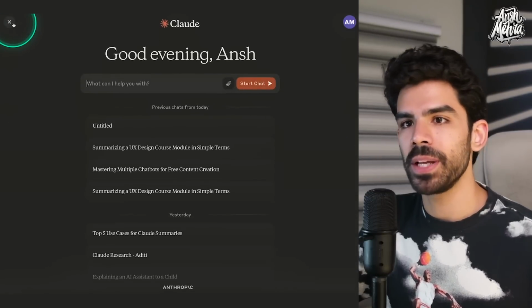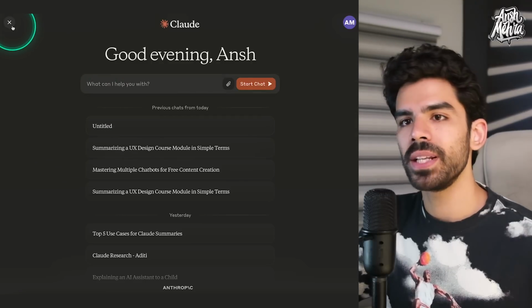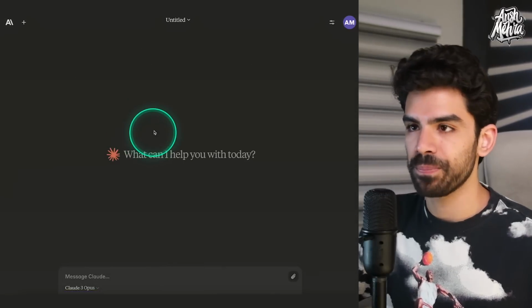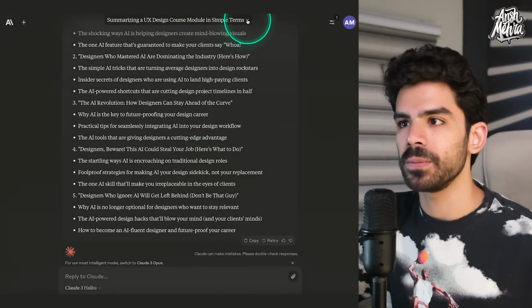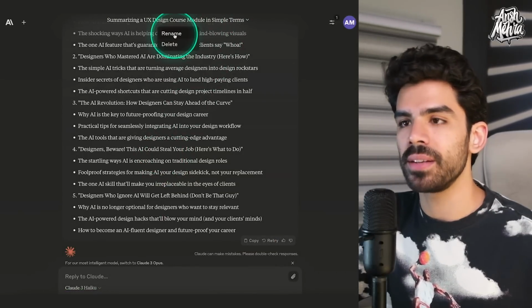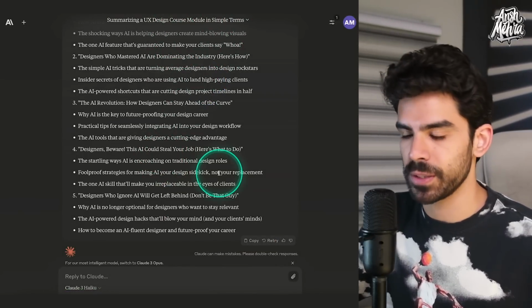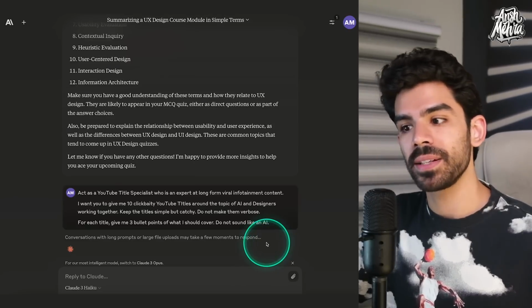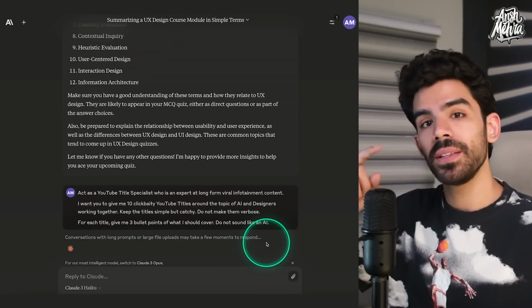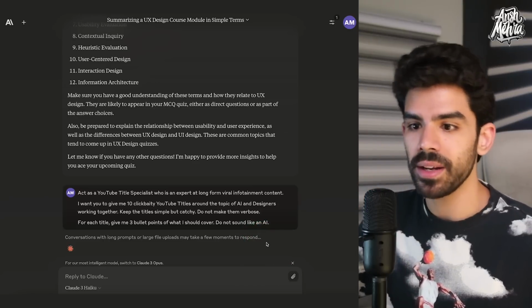Now let me go back to the menu again. And if you hover on top of anything, you will also see the shortcut key for it. Now let's just say I start or even resume any of my older conversations. If I click on this chevron, I can rename it or delete the conversation. Here I can copy this. If I'm not satisfied with the response, I can click on retry and it will rerun the same prompt again and you will get a different result.